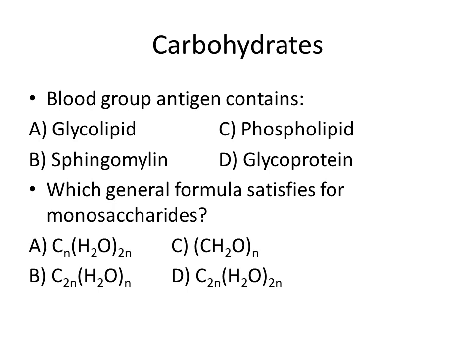What is the general formula that satisfies the monosaccharides? So according to the given options, the right answer is C, in which the carbon and water will change according to the number n. All the rest of the options are wrong. 2n would be the wrong concept. This 2n would also be wrong. So the right answer is C. Thank you so much.